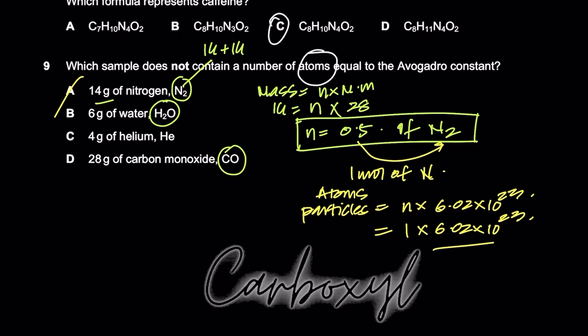Sir, why do we multiply by 2? Wouldn't it be divided by 2? No, it wouldn't be divided by 2. You have to find the number of atoms, right?